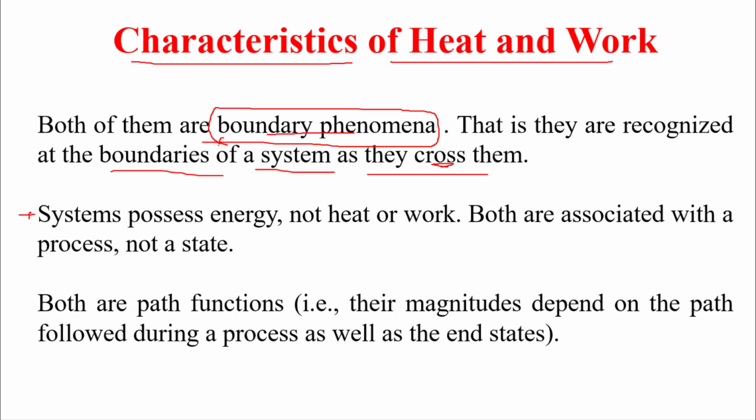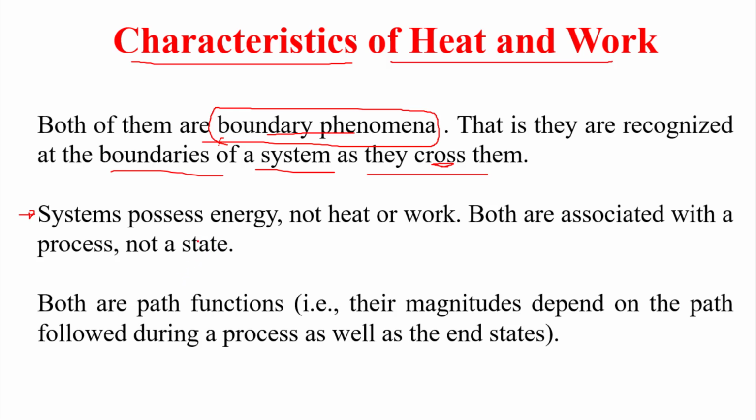A system possesses energy. This is a fact. Every system has energy, not heat or work. We have energy stored inside the system, and we do not talk about the boundary. Both heat and work are associated with the process, not a state.